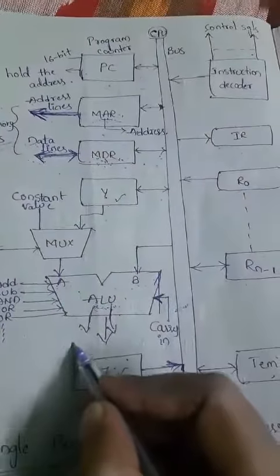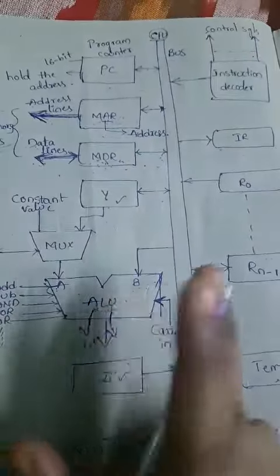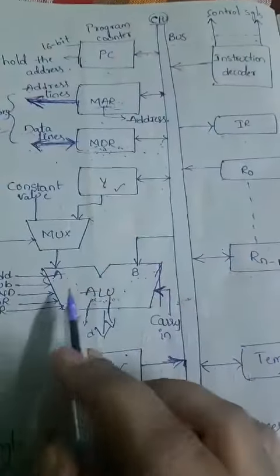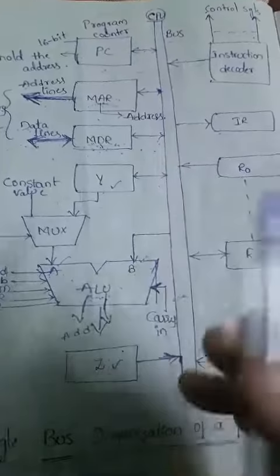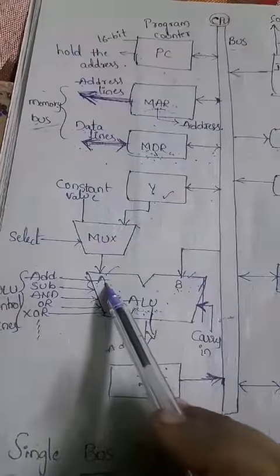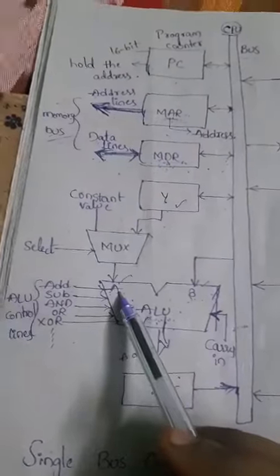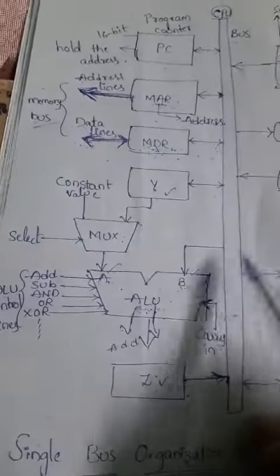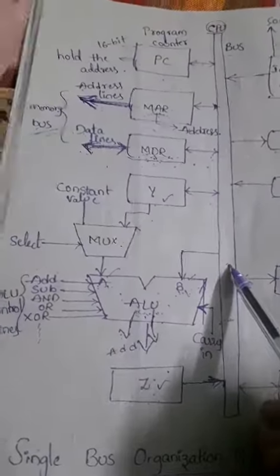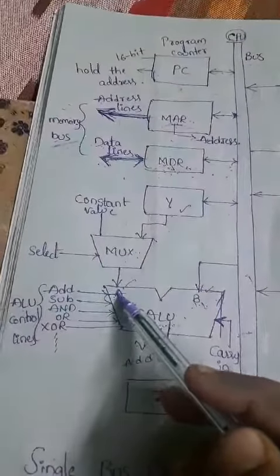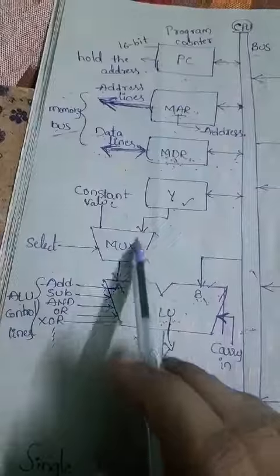For example, for an addition operation we need two inputs, two numbers, and we take those two numbers from A and B. So A and B are the inputs of the ALU. A collects the data from the MUX, that is the multiplexer, and B collects the data from the internal processor bus. And how the MUX is providing the data to A, here the multiplexer has the